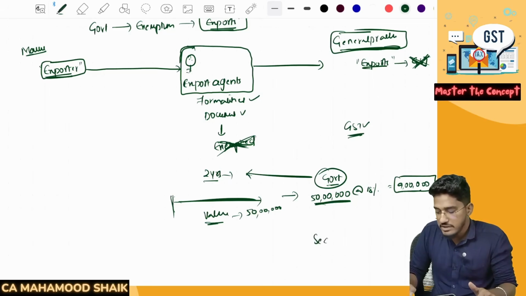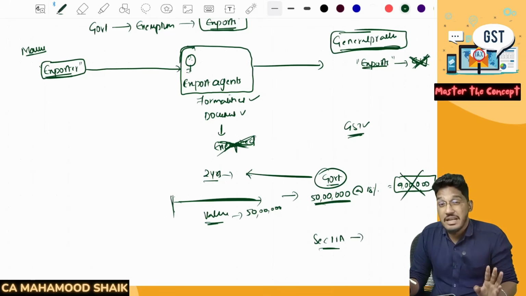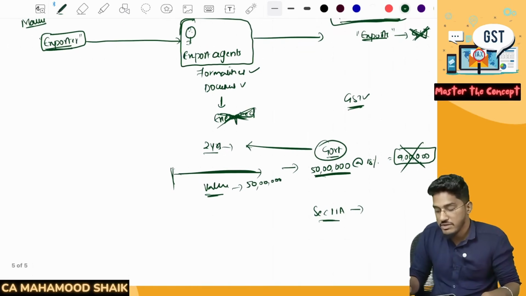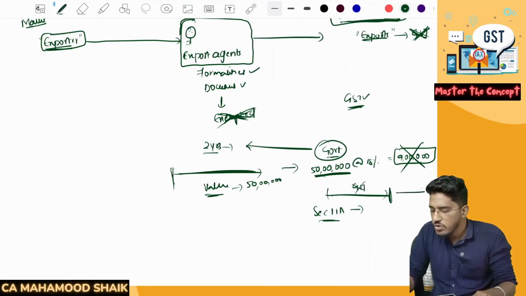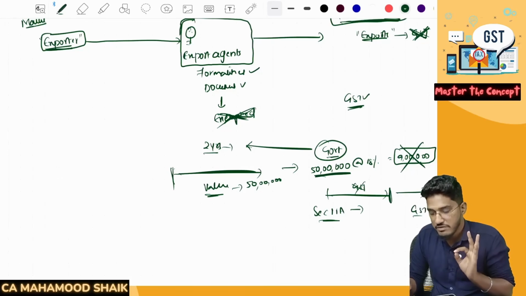So that's why they have now introduced section 11A, which says that if the government wants, on the recommendations of the council, it can grant relief. It can come forward and grant relief, provided it is a general practice and everybody is doing it. So in order to avoid these hardships, the government can come and say, okay, till now you have not paid any GST, treating your service as exports. Whatever you have done till now, you need not pay any GST. Going forward, on whatever intermediary services you provide, if you pay GST on that, it will be enough. We will not dig into your past.